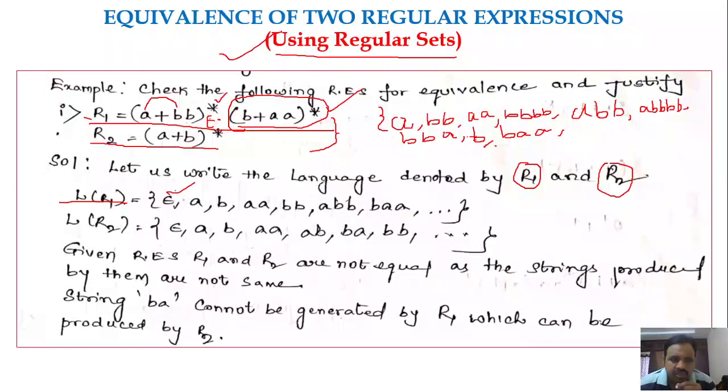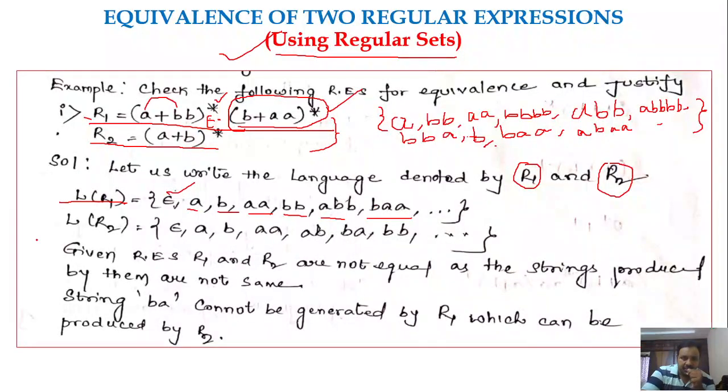So both the combinations you could use. Let me call A, B, A. Likewise, you can generate many strings. Here I have mentioned some of the strings: A is possible, B is possible, AA is possible, BB is possible, ABB is possible, BAA is possible. Likewise, from the given pattern, you have to explore the various strings.